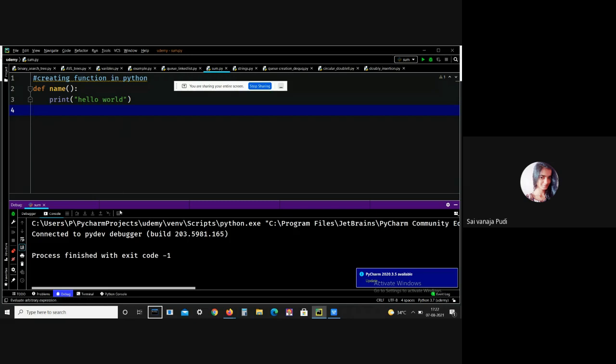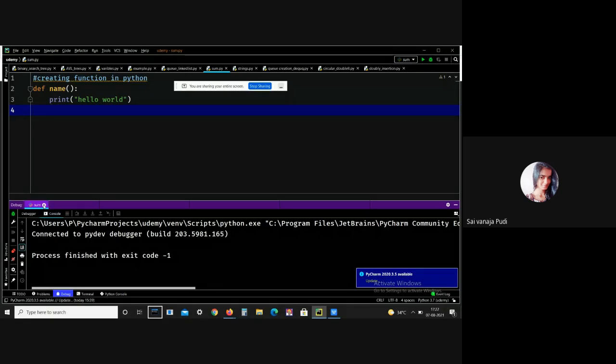See, here I don't get any output. Can anyone guess why it happened? We have to call the function. Yes. Here I just defined the function, but I didn't call the function.